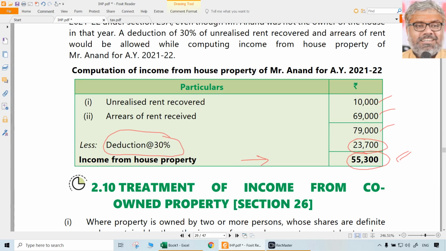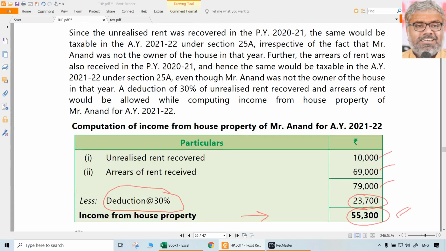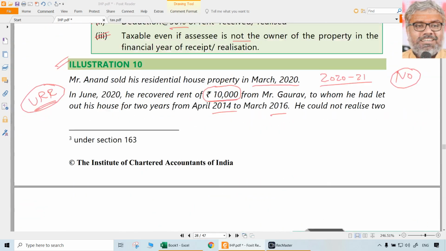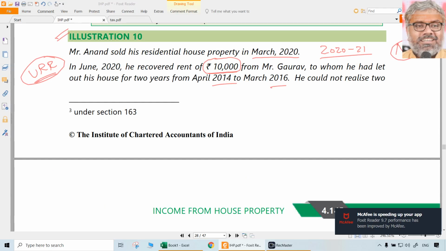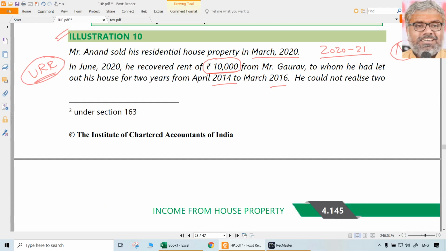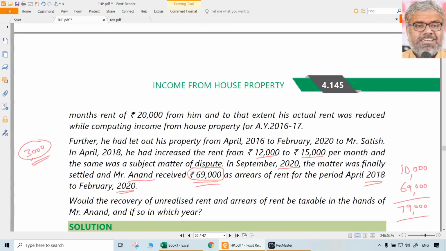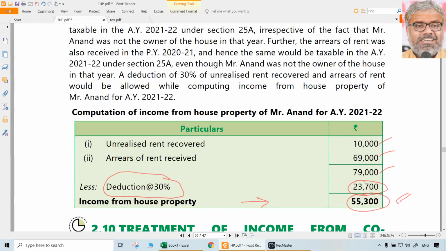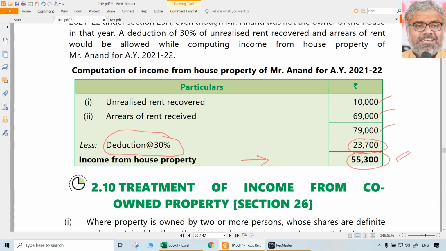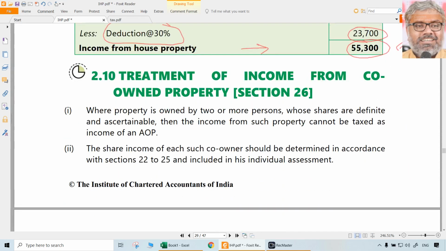That means he will be having income from house property even though he is not the owner of the property. Anand doesn't own this property during the previous year. So according to section 22, there is no attraction of the income from house property head at all. But 25A clearly mentions this, which is an exception to 22 in one way. There is no need that the assessee should be the owner of the property when he collects the unrealized rent or arrears of rent. It will still be taxable. So the entire 79,000 will be taxable. Of course, the 30% deduction is possible. That's it.